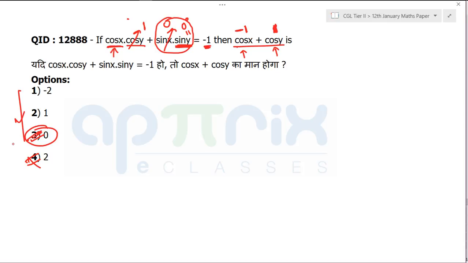So you have to first understand that there can be two speeds of solving the same question. Even if you are assuming the values, it should be very clear what you have to calculate. In the exam, you are going to get the mark only by calculating what you have to calculate. That's why put more emphasis on what, then you go to how. Because when you know what you have to calculate, you will retain the right terms and leave the wrong terms. By putting cos y as 0 here, it will take more time to solve, although you will get the answer. Hope it is clear to everyone, right? Let me move further.